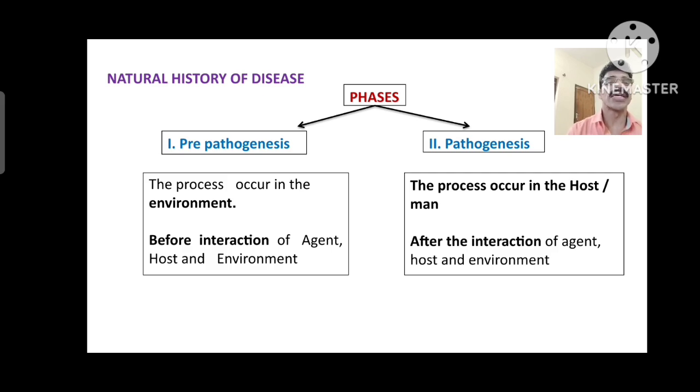Pre-pathogenesis phase means the process occurs in the environment. The pre-pathogenesis phase of the natural history of disease occurs in the environment only, not in the human being. But pathogenesis will occur in the host, the human being. Pre-pathogenesis phase actually occurs before the interaction of agent, host and environment. Agent, host, environment interaction comes under the epidemiological triad.